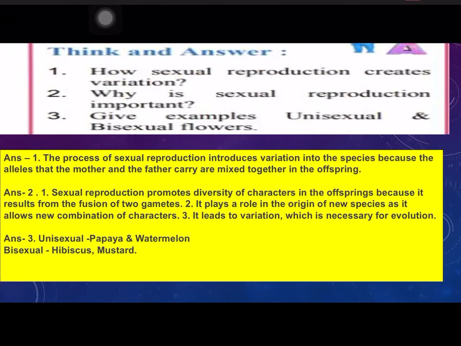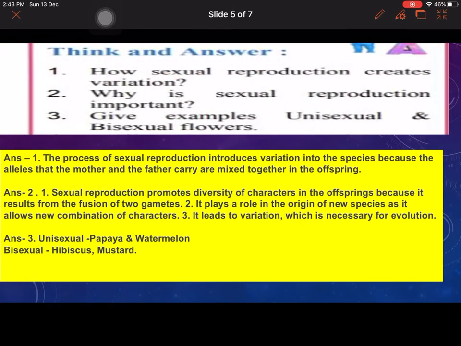Next are the question answers. How does sexual reproduction create variation? The process of sexual reproduction induces variation into the species because the alleles that the mother and the father carry are mixed together in the offspring. Why is sexual reproduction important? It promotes diversity. It plays a role in the origin of new species. It leads to variation. Examples of unisexual and bisexual: papaya and hibiscus.